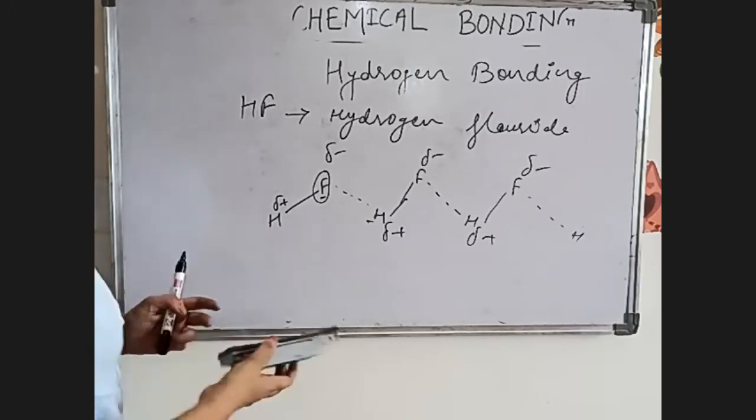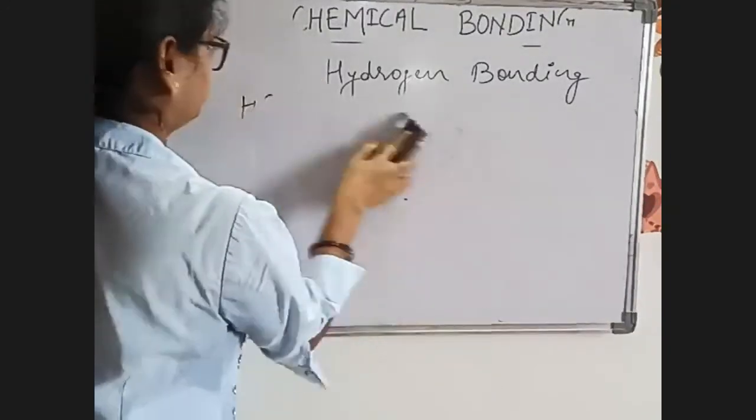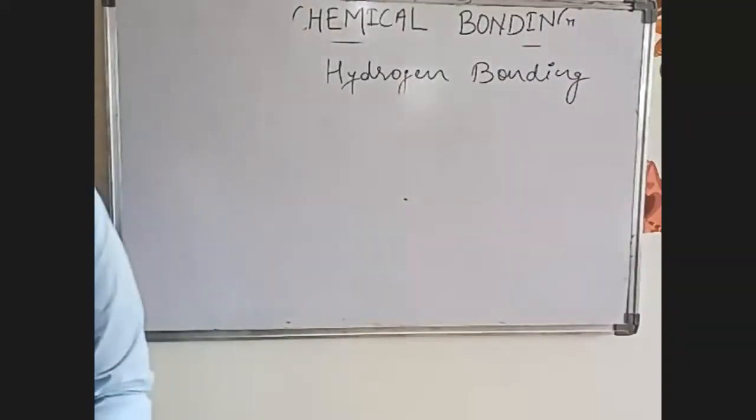Similarly, we can write for the water molecule. Let's see how it happens in the water molecule.